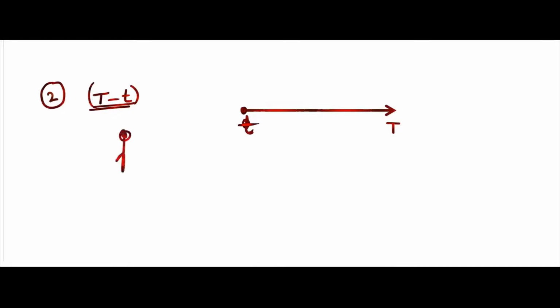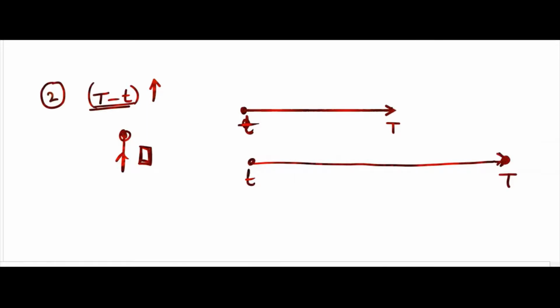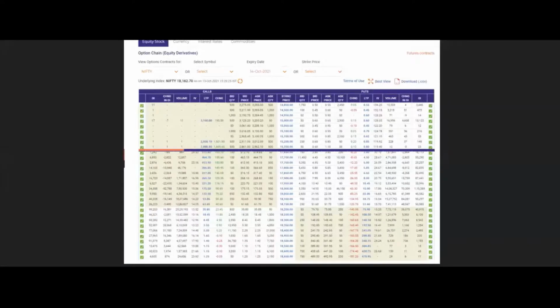Suppose I want to purchase a call option. Now T minus t will increase. That means you want an expiry date which is later than the present expiry date. Here you can choose, as I showed you.